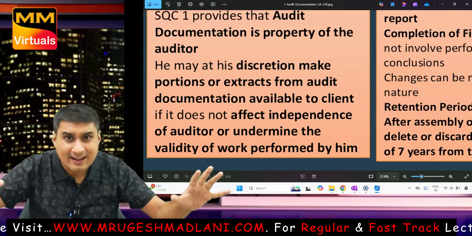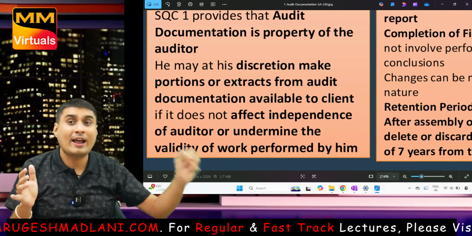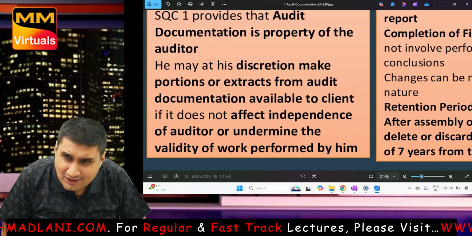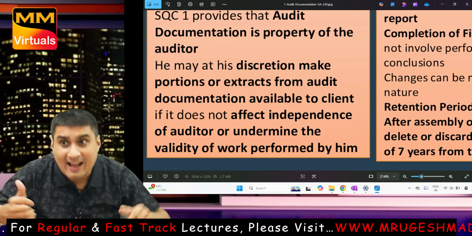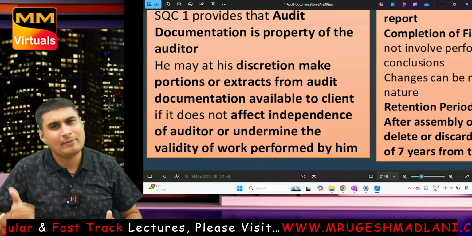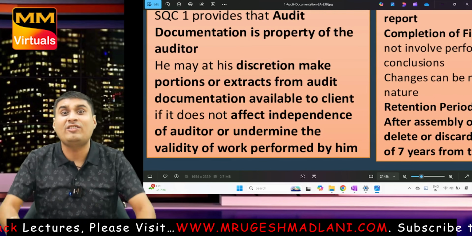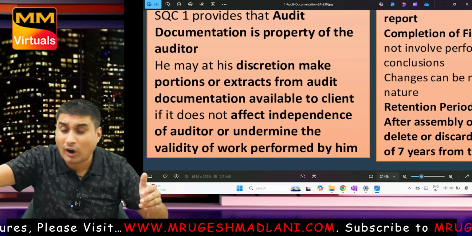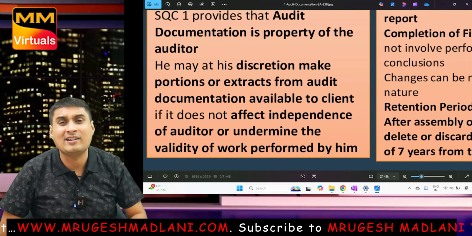It should not mean that I am getting sold to him or I am very much affected by him or I am listening to him. Okay, I can share only if it doesn't affect my independence. It should not mean I will work according to him. I'm just sharing as a help. It should not affect my independence or reduce the validity of work done. It should not feel I am an employee of the client. Okay, I am an auditor, I am an independent person.